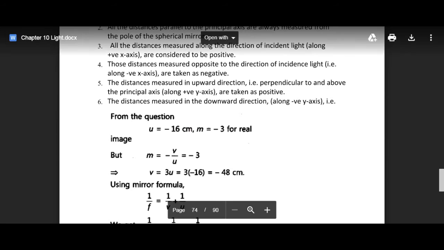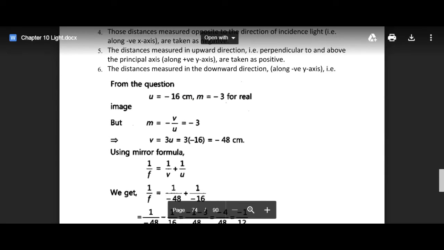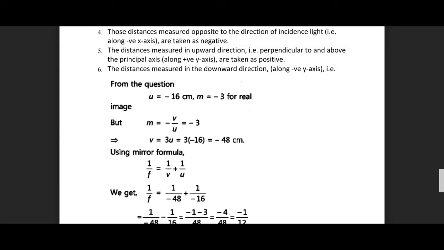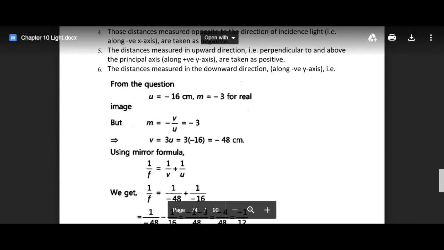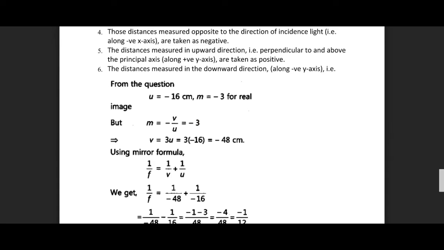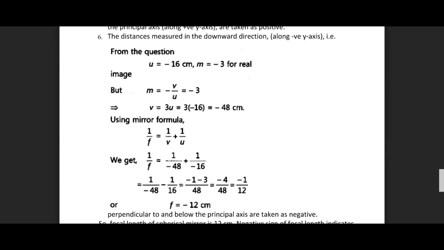So in the numerical part, they are giving you u is equal to minus 16, m is equal to minus 3 for real image, right? So m will be minus v by u because it's mirror. So minus 3 will be there, so v is equal to 3u. That is minus 48 centimeter after putting in the value of u.